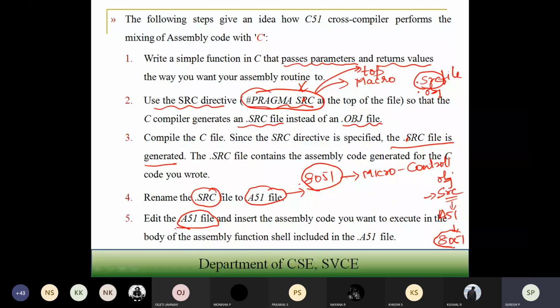In the first example, what we have taken, we call the function, and inside the function I write the code, but it is not the case here. In the C program itself, I'm not going to write a function. I'm going to insert the assembly code directly inside the C program. If you insert it directly, obviously it is going to reduce the calling delay.